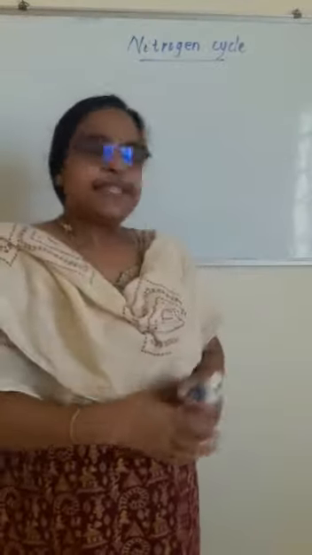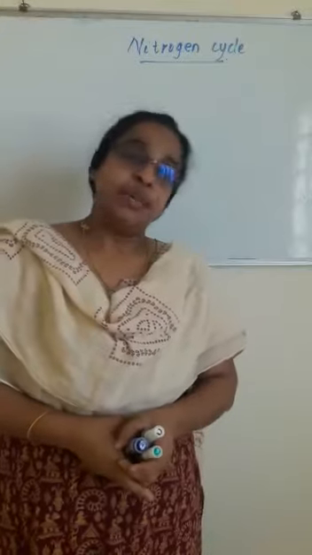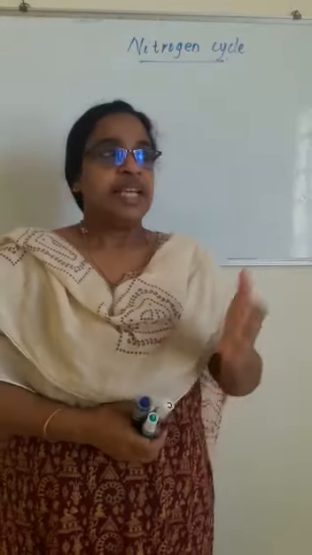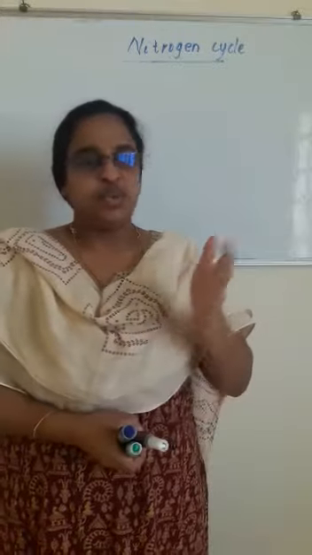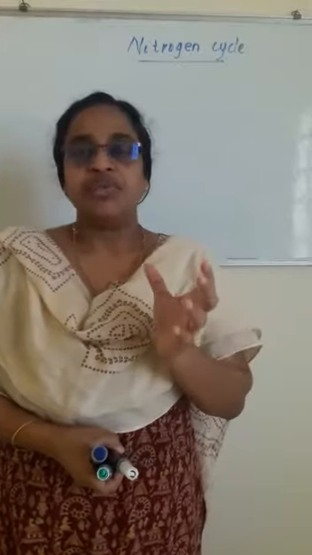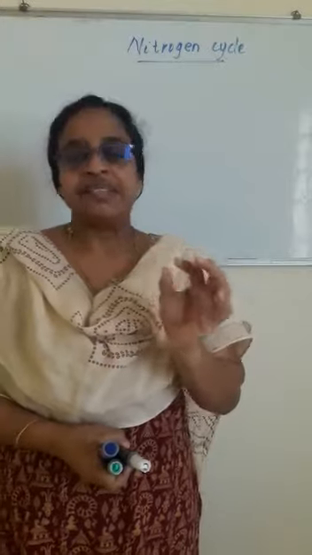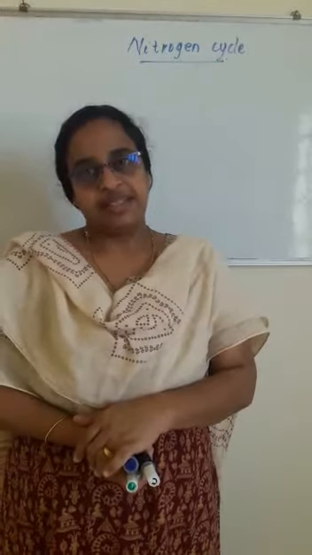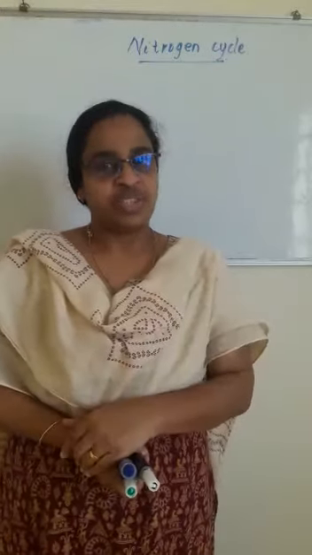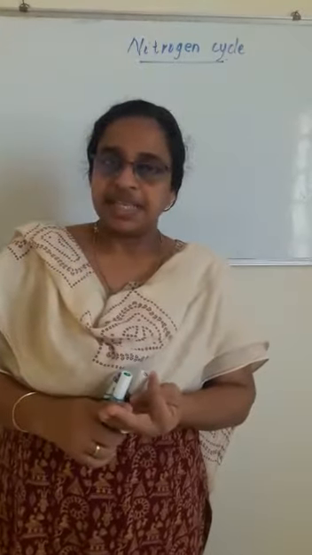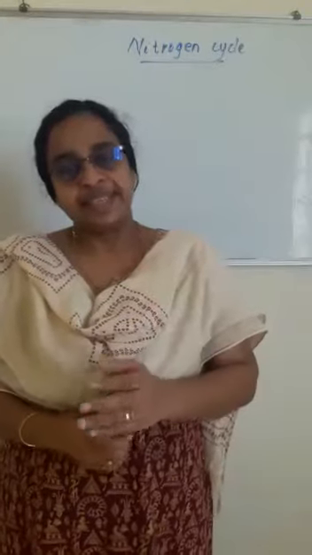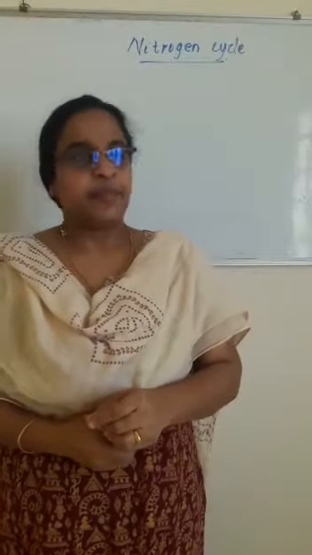So, this nitrogen, what is the importance? To grow, we need protein. So, nitrogen is one of the elements that is present in the proteins. Okay, so that is the importance of nitrogen. Apart from carbon, hydrogen and oxygen, nitrogen is also present in the proteins.